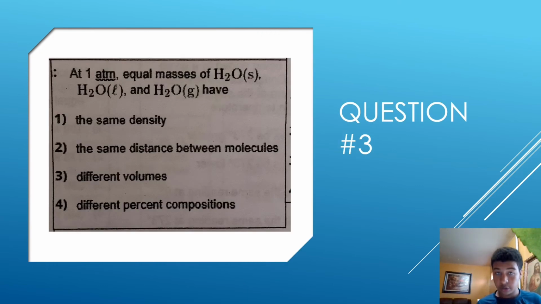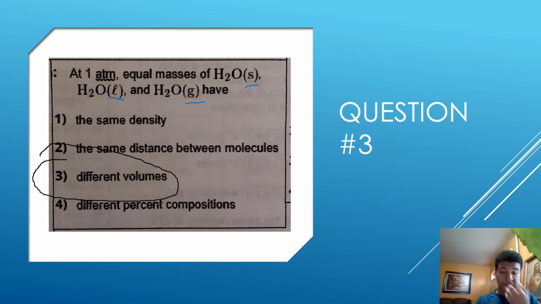Okay. Question 3. At 1 atm, equal masses of H2O solid, H2O liquid, and H2O gas have. Now, remember, H2O is water, S stands for solid, L stands for liquid, and G stands for gas. I'll give you a second. This might be a little more challenging, but I think you got this. Okay, so the answer here would be the same. No, I'm just kidding. Different volumes.